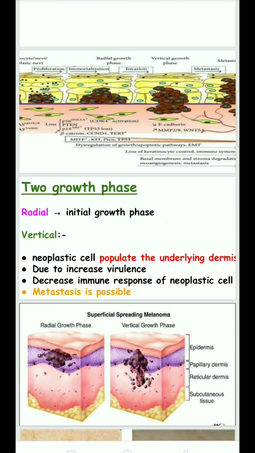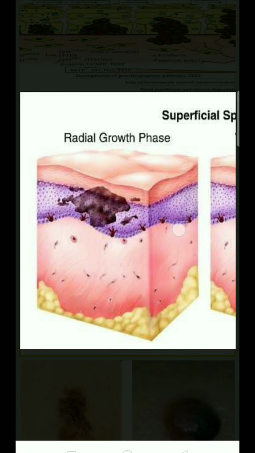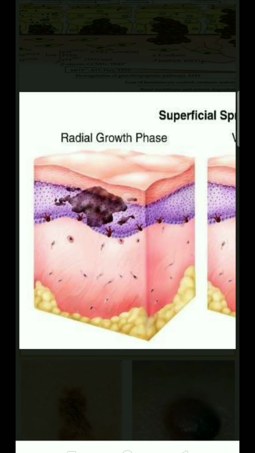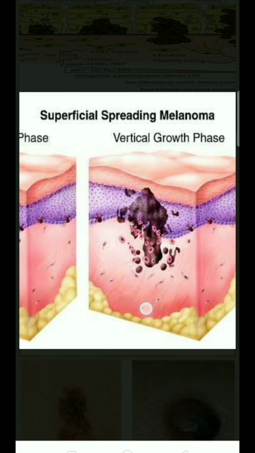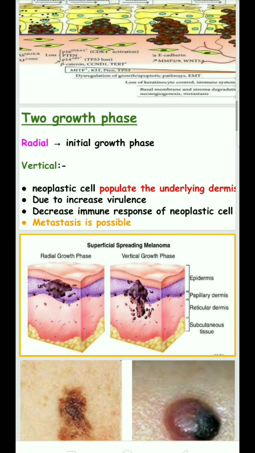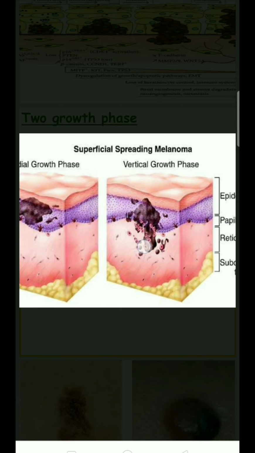There are two growth phases. One is the radial growth phase, the initial phase, in which the tumor grows horizontally. The other is the vertical growth phase, in which the cells populate the dermal area.